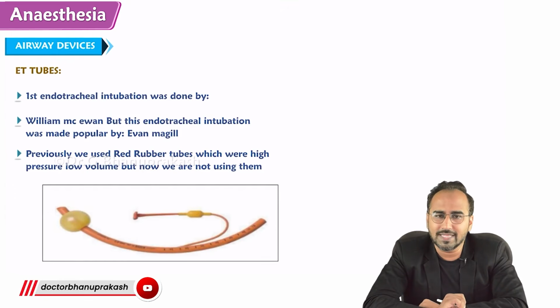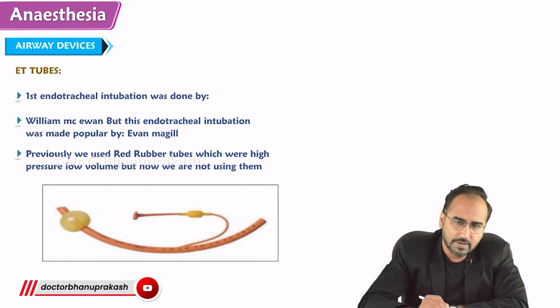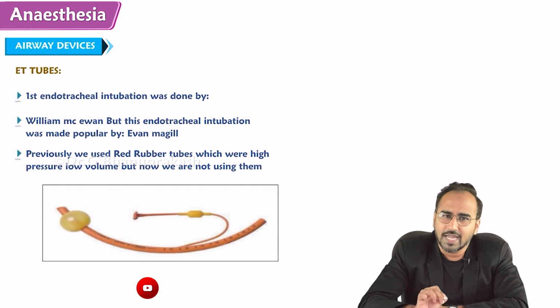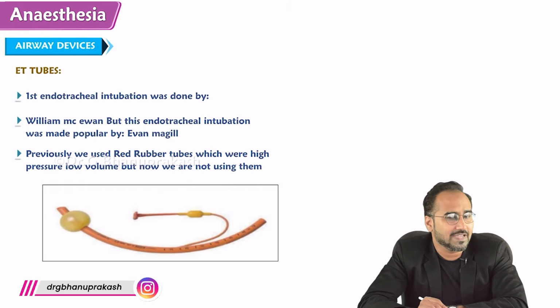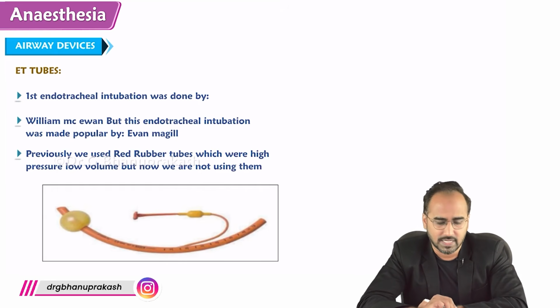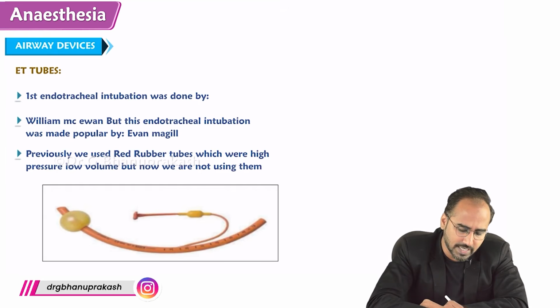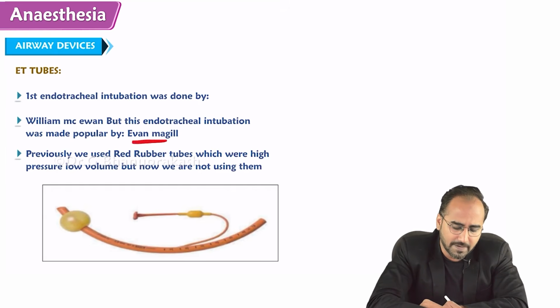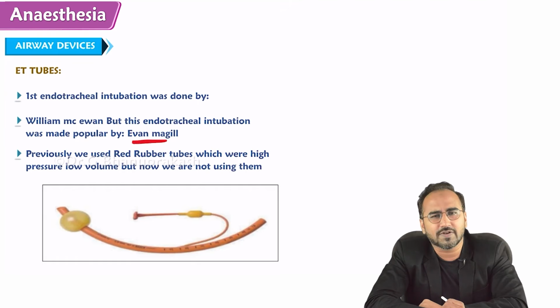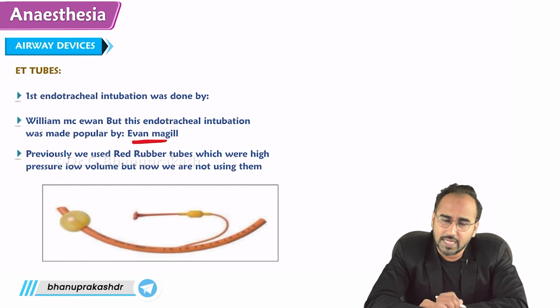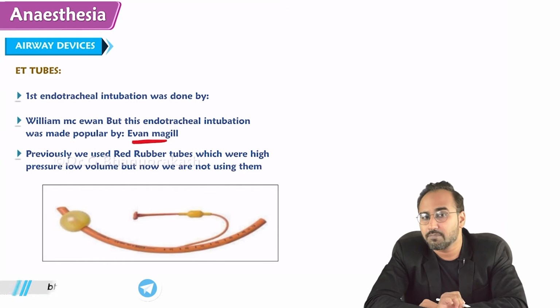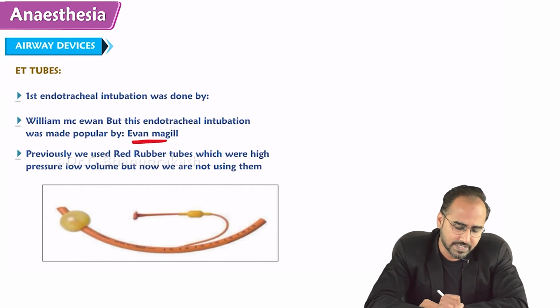Endotracheal tube. Now in this endotracheal tube, you can see the first introduction of the endotracheal tube, guys. The endotracheal tube was introduced by a guy called William McEwen, but it was made popular by a guy called Ivan Magill. William McEwen did the first endotracheal intubation, but it was made popular by Ivan Magill. Why? Because William McEwen was a timid guy. He did endotracheal intubation, but he was a very shy and introvert person, right? So Ivan Magill made endotracheal intubation popular amongst the anesthetists and the physicians.